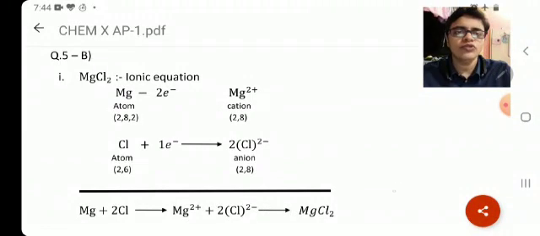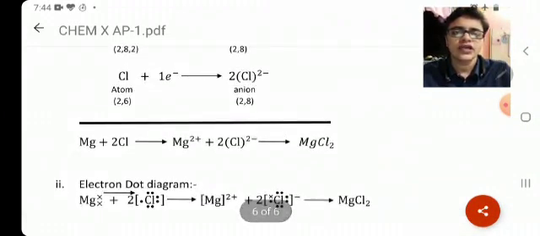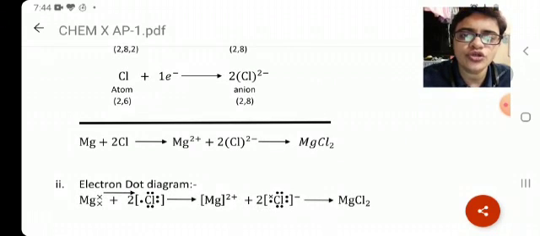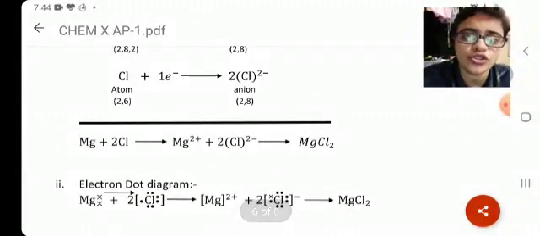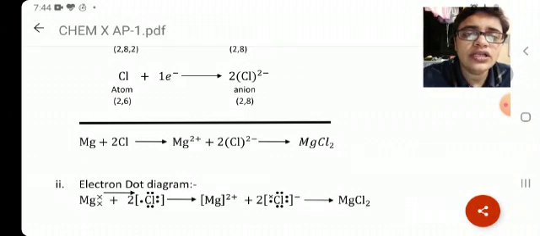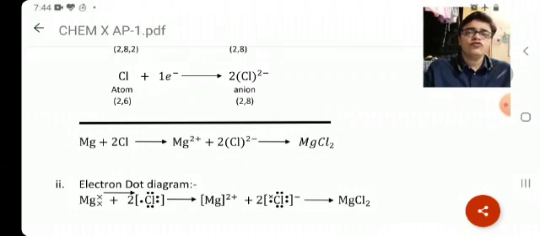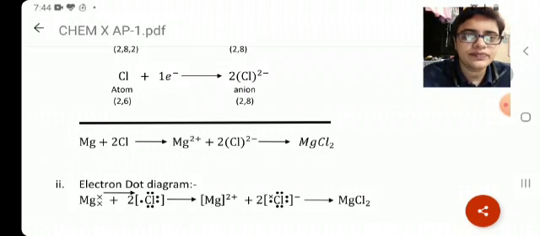Fine. So we'll move further now. In case of electron dot diagram also, the way it is shown, all the minute detail is mandatory. You have to write their electronic configuration also. You have to mention all the labelings plus cation and anion. Then you deserve full 1 mark for this as well.